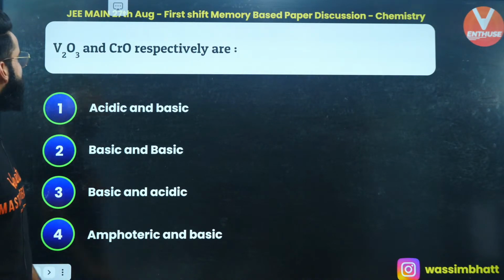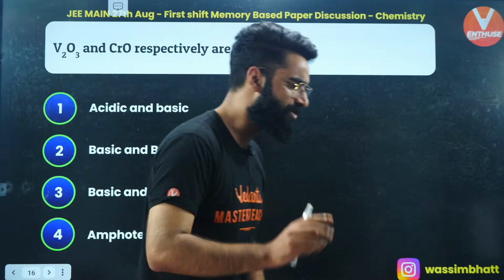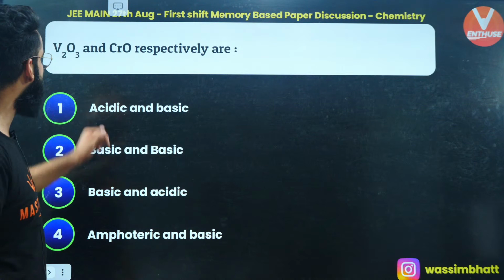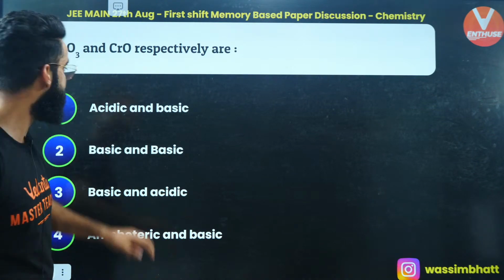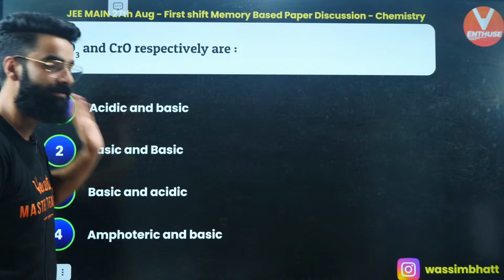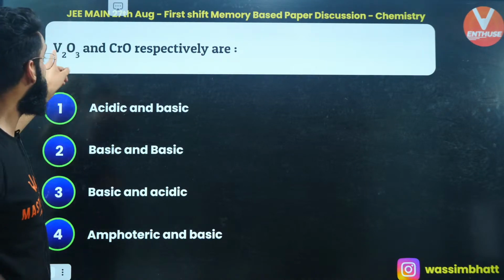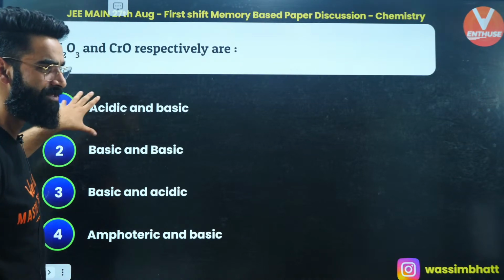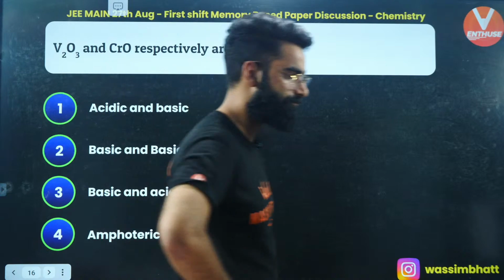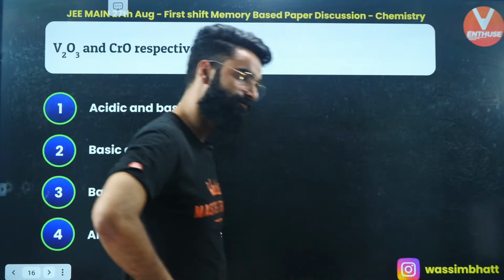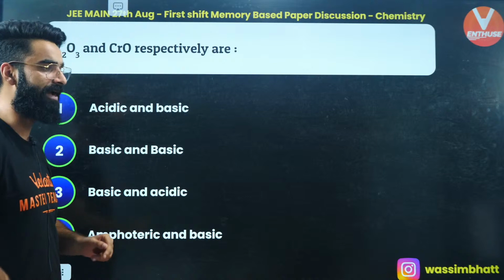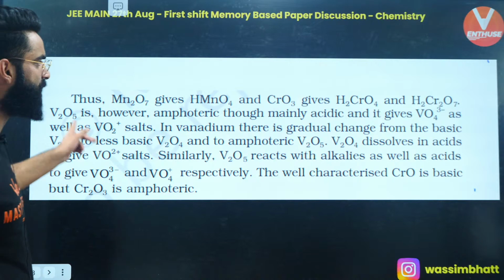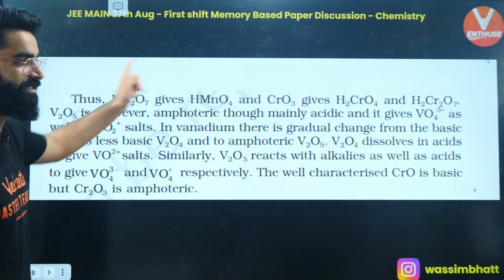Okay, V2O3 and CrO respectively are. Again, the question directly taken from your NCERT. Can you let me know fast? V2O3 and CrO, people, both are going to be basic, right? V2O3 is basic oxide, CrO again is basic oxide, right? If it was V2O5, then it would have been amphoteric, right? Okay, was this the question, people? Was it the same question? Yeah? Absolutely, both are going to be basic. Your V2O3 as well as CrO, both are going to be basic. And see from which paragraph the question was taken from your NCERT. This is the paragraph from which the question was taken from your NCERT, yeah?